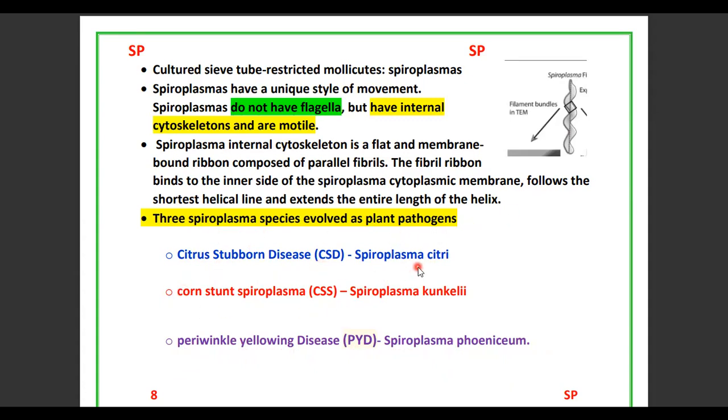That is Spiroplasma citri, Spiroplasma kunkelii, and Spiroplasma phoeniceum. CSD, citrus stubborn disease, is caused by S. citri on citrus species belonging to the Rutaceae family; corn stunt spiroplasma CSS is caused by S. kunkelii; and periwinkle yellows disease PYD is caused by S. phoeniceum.